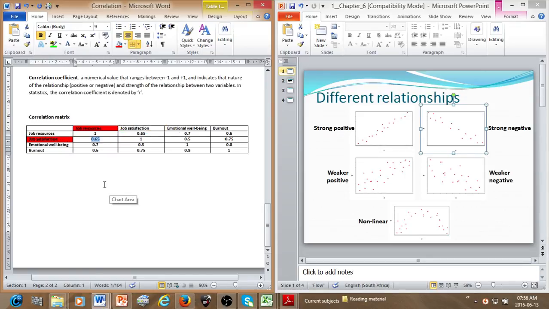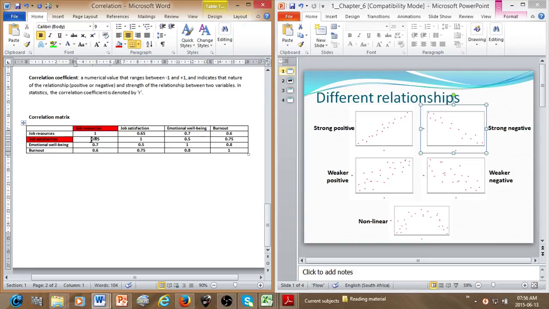Firstly, for interest's sake, just so that the words can sink in, what type of relationship exists between job satisfaction and job resources? Is it a positive or a negative linear relationship? If you said a positive linear relationship, you're correct. Why do we know it's positive? Because a negative sign is not present in front of the correlation coefficient.